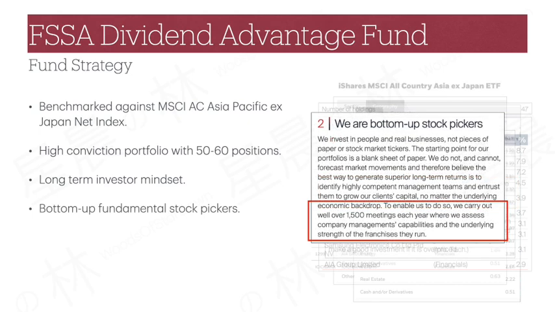Much of the initial effort goes to the bottom-up stock picking approach that uses fundamental analysis of the company and frequent meetings with key stakeholders. In their core beliefs publication, it was mentioned that the team conducts over 1,500 meetings each year, which is substantial considering this is a small specialist team.